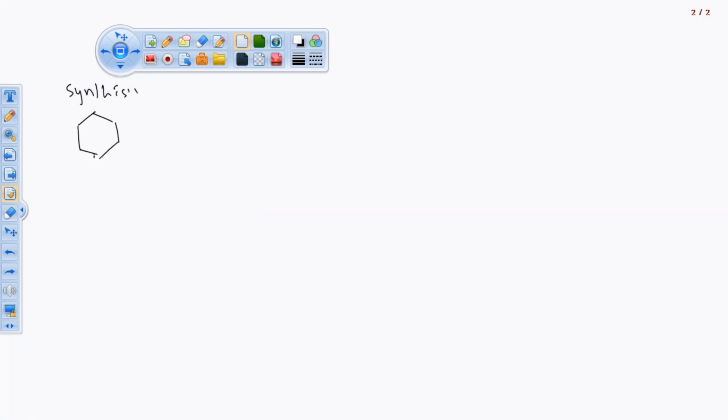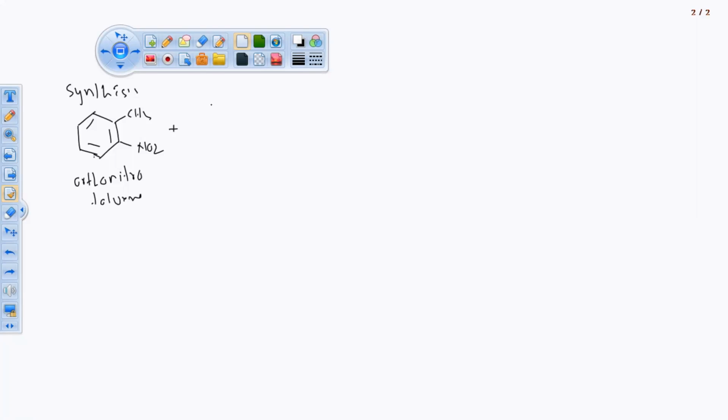For to synthesize that one, the starting material which is required for us is here 1 methyl group and here NO2. Orthonitrotoluene.